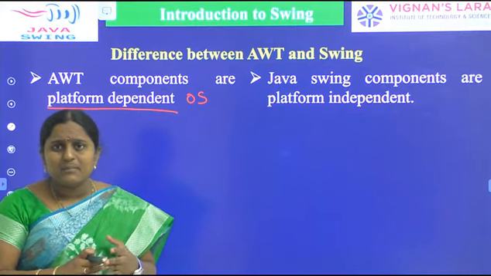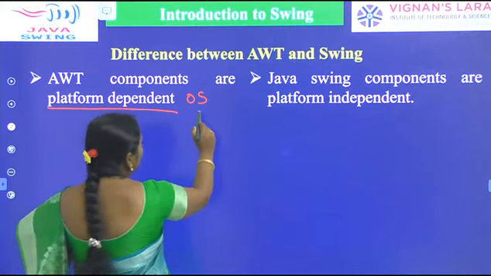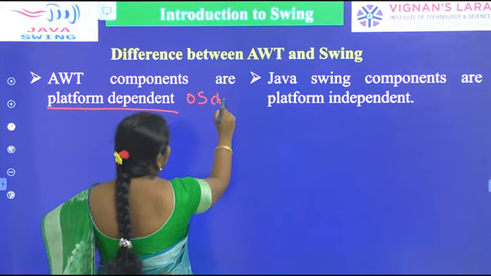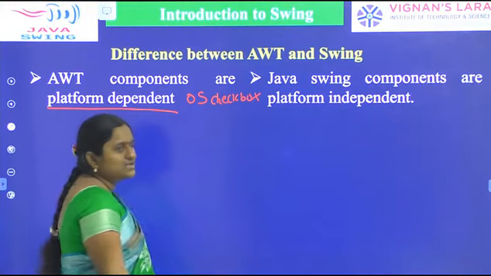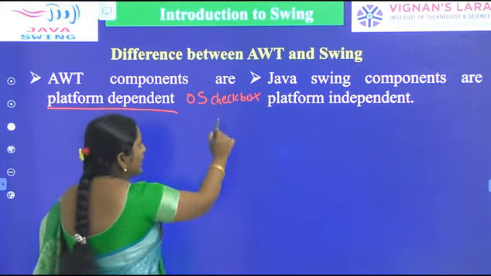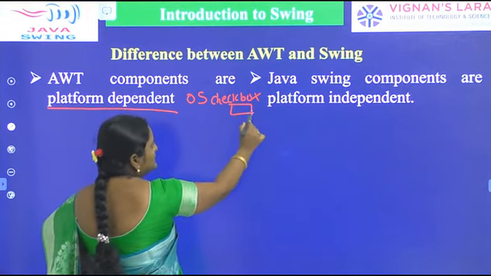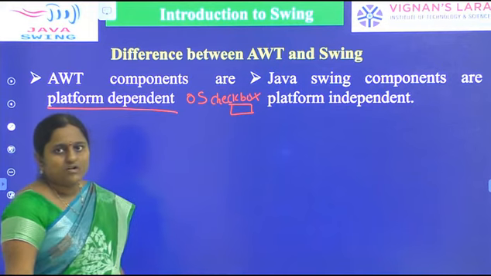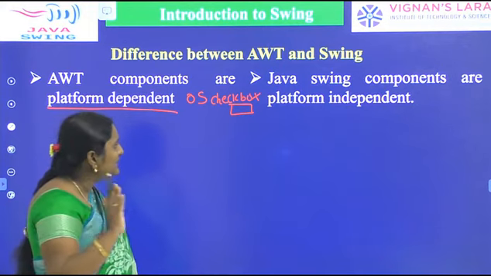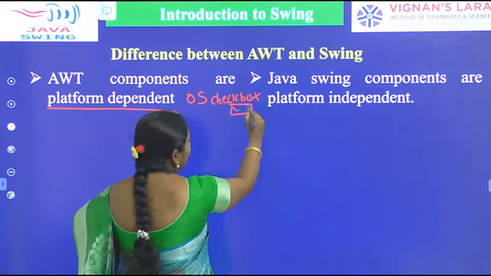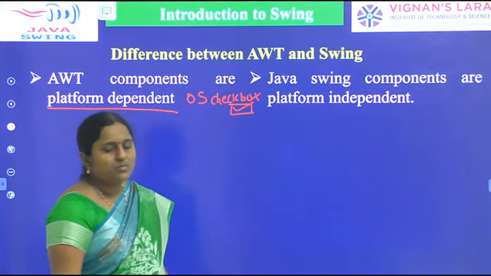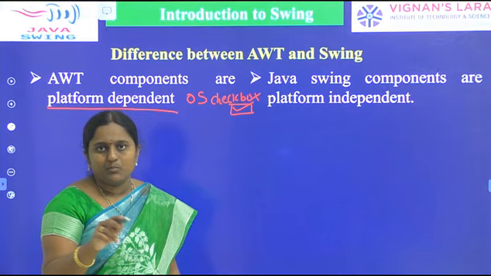Let us take an example of a checkbox. What is a checkbox? A checkbox means multiple selections. It is represented by a small rectangular box. Initially it is deselected, and whenever you click and pick it, then only the checkbox is selected.